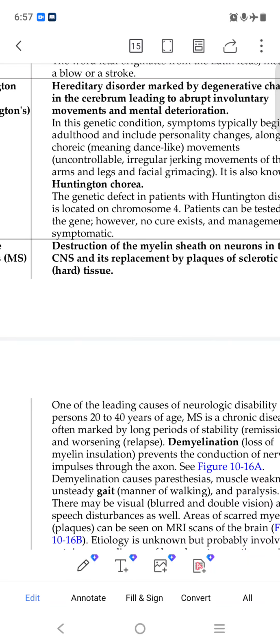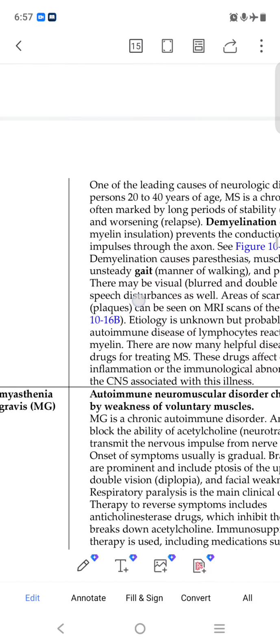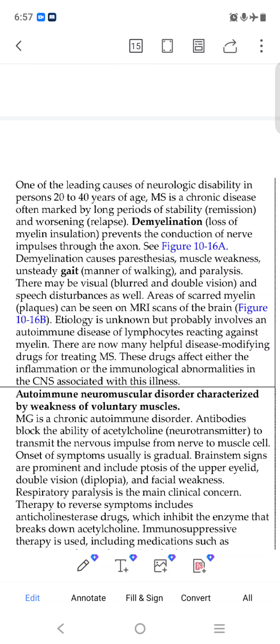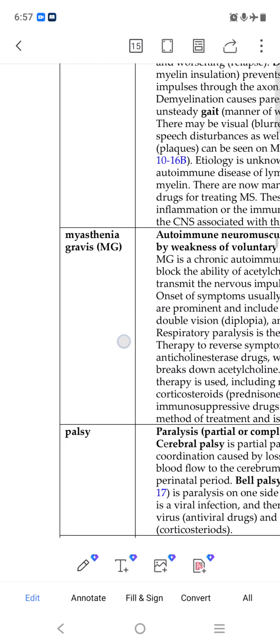Multiple sclerosis is destruction of the myelin sheath, demyelination. Demyelination means loss of myelin insulation. It causes loss of muscle function, and gait is affected. Gait means the manner of walking, whether we walk properly or not.